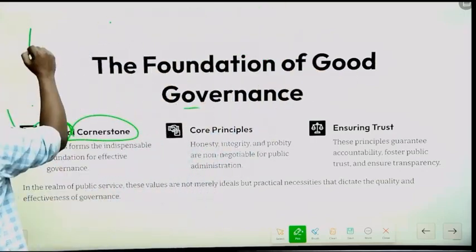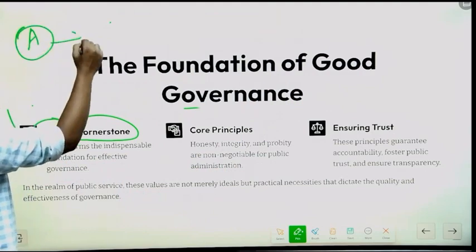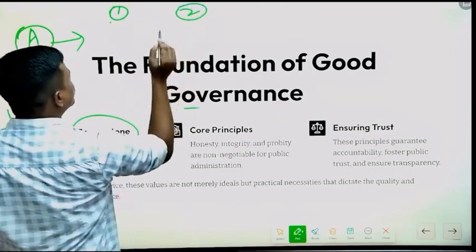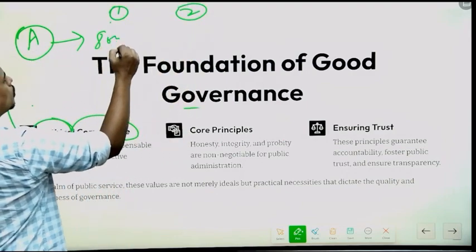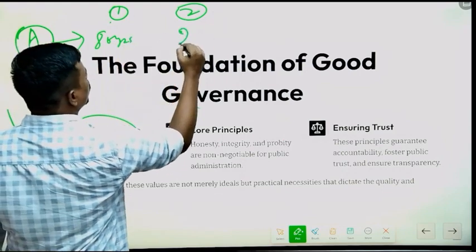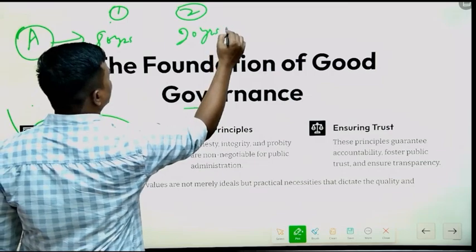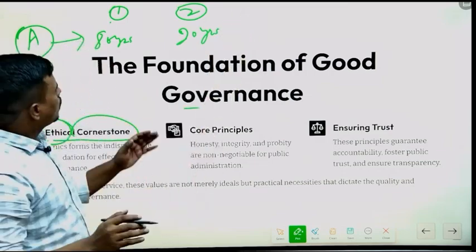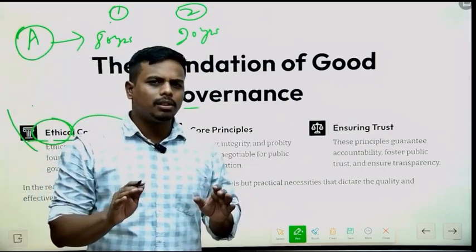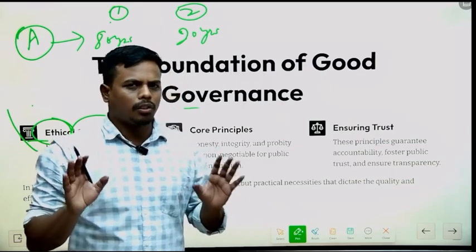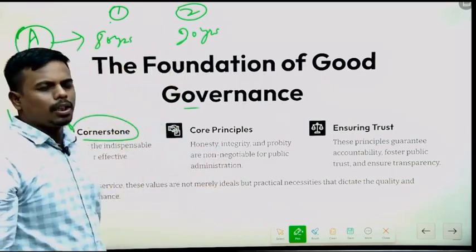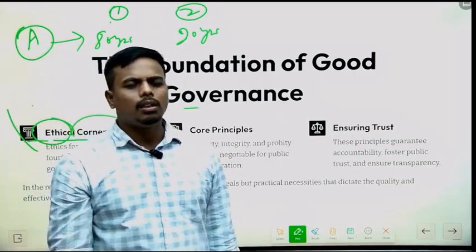There is a person named A who is a doctor. He is in a hospital. There are two patients. One is an 80-year-old man, another is a 20-year-old man, and assume that both of them need an oxygen cylinder to survive. Now the doctor is in a dilemma about whom he should provide the cylinder to.